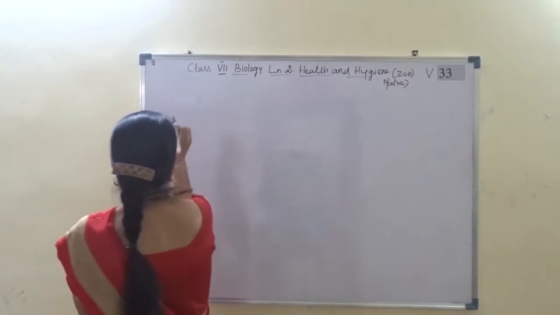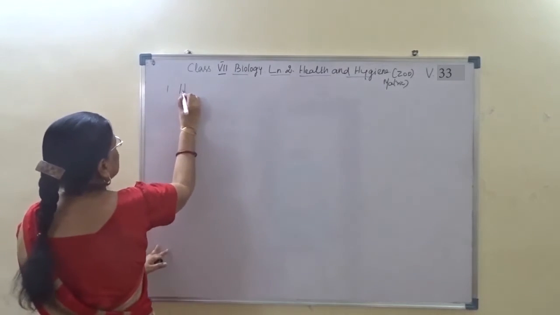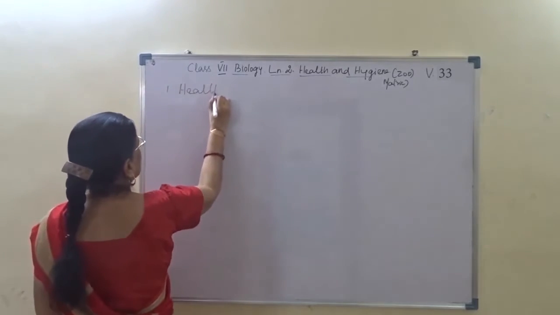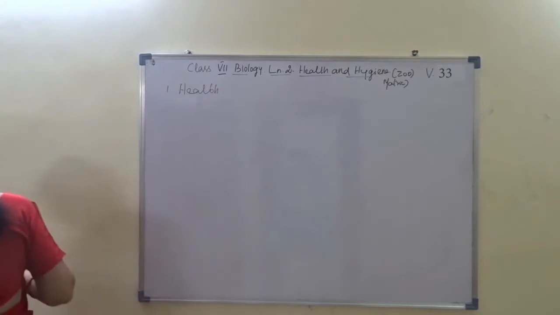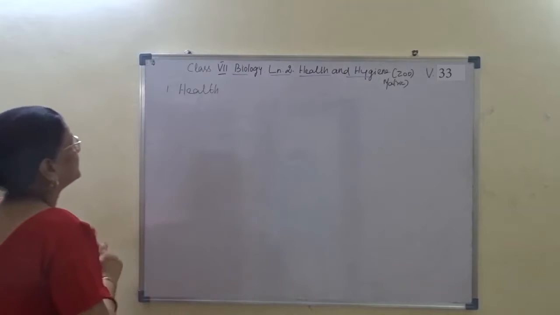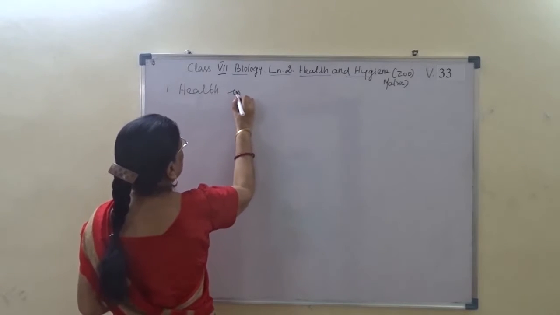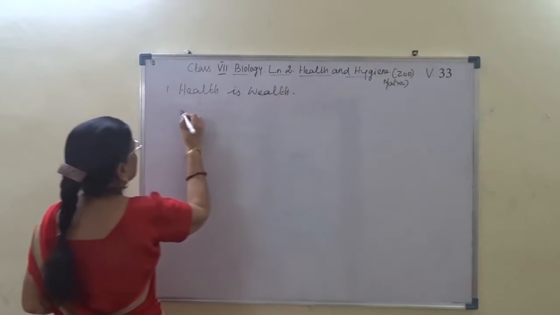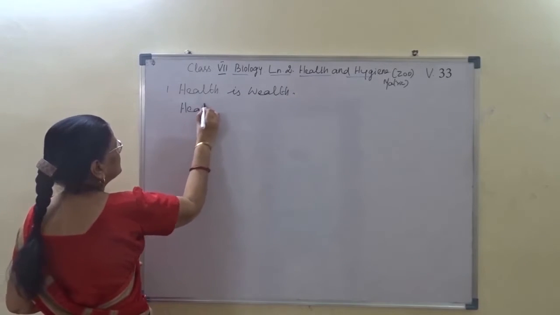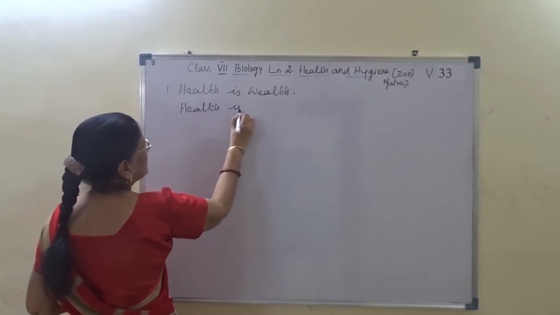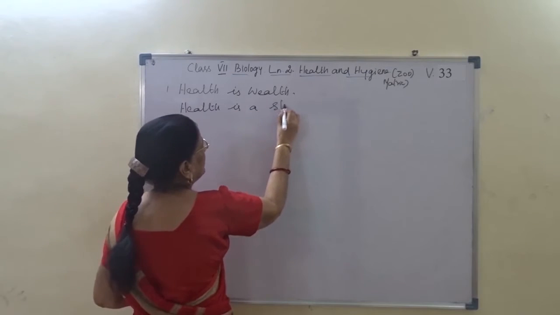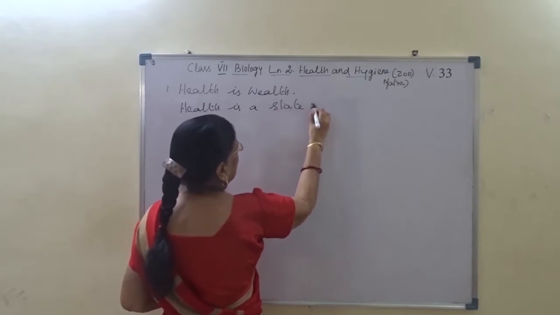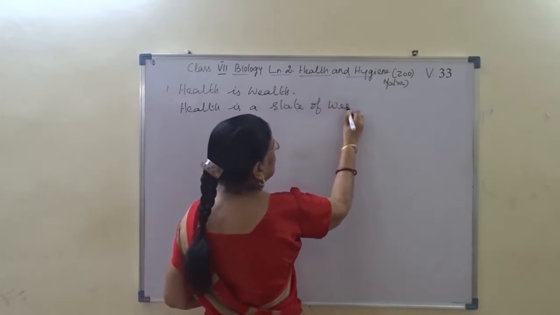We have learnt in Samacheer book health and hygiene. First, health is a state of well-being. Health is wealth, we say. Health is a state of well-being.